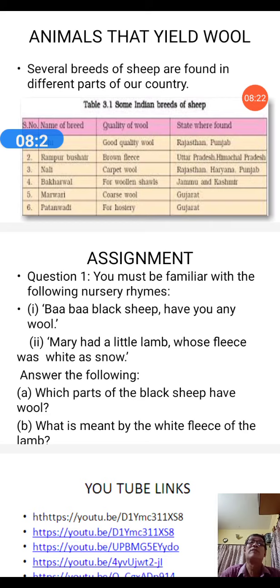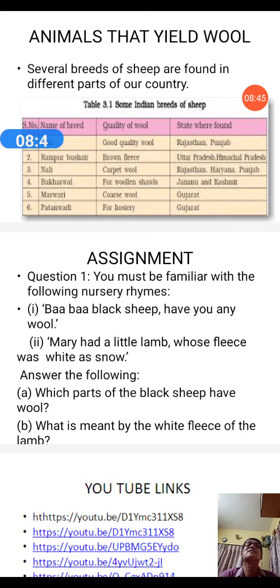So whatever we have discussed today, students, we have discussed the following points. Number one is the fibers. One activity we have done, examples of these fiber yielding animals, types of fiber, the hairy skin of the sheep, the fine soft underhair.